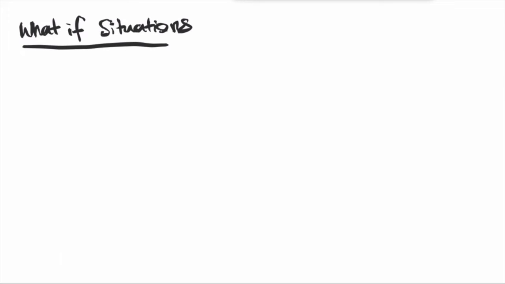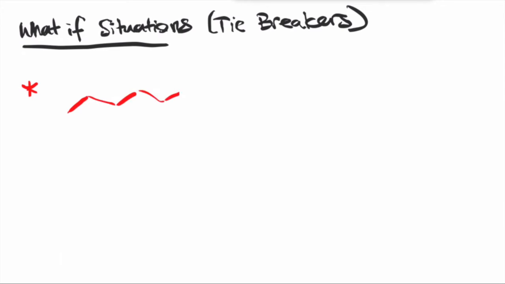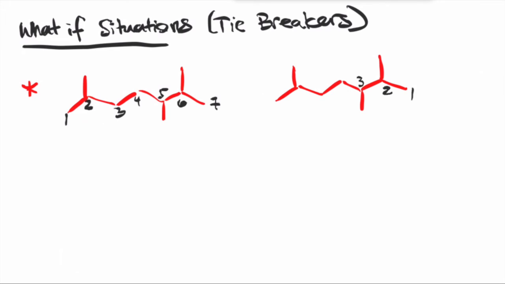Alright, so let's go back to step 3 where you have to assign your locant. That's where there are some nuanced cases, some what-if situations that require tiebreakers. So for example, this molecule. Do you number it from the left to the right or from the right to the left? Because in either direction, the first substituent you will see will be on the second carbon, right? So we're stuck here. So we need a tiebreaker.